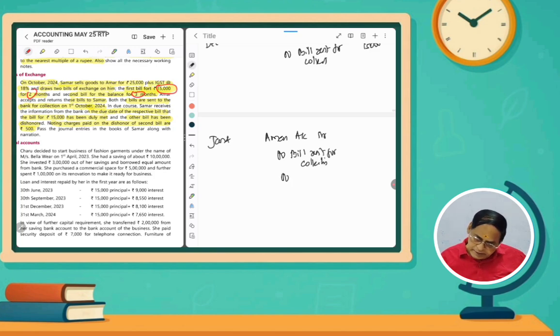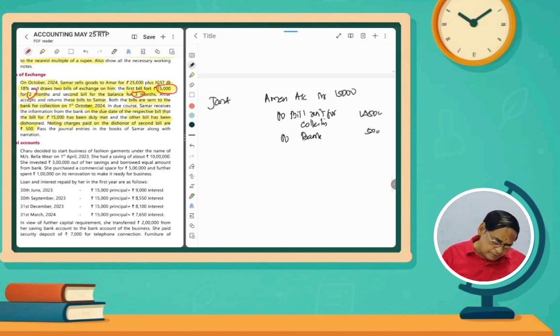And then noting charges, it was given by the bank, credit the giver. So to bank, noting charges 500 rupees it is given. Actually bank bears this amount, and then bill sent for collection 14,500. Next, second bill face value is 14,500. So the total amount will be 15,000 rupees. So second bill dishonored and bank paid 500 rupees as noting charges. So this question is also over.